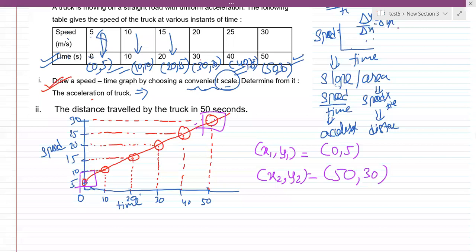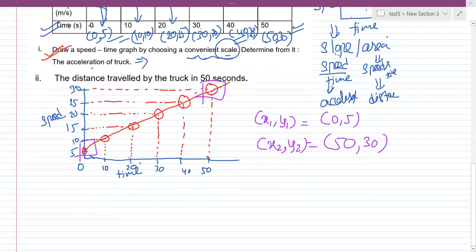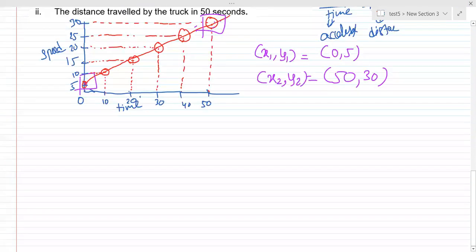After this is done, all you have to do is take the slope from it. Let us try to take the slope. What is the formula for slope? It is delta y by delta x. So the formula would be y2 minus y1 divided by x2 minus x1. Now, can you please put the values in your notebook and give me the answer for this?